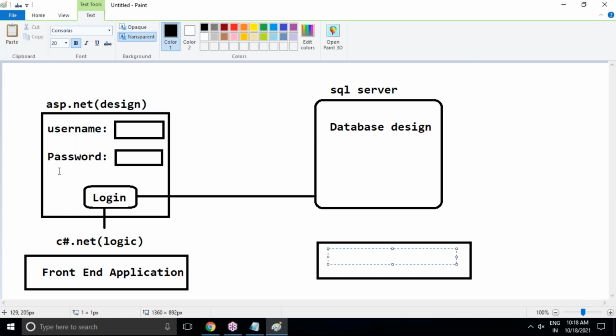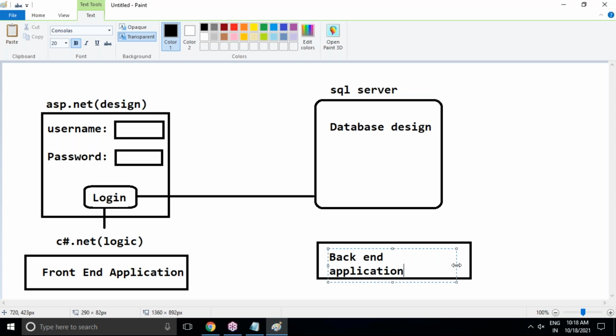For what is it the backend? ASP.NET web page backend is C#. But in general, the real backend application is the database only. Behind the scenes, it can store the data, and we can retrieve the data from here only. So this is the backend application.